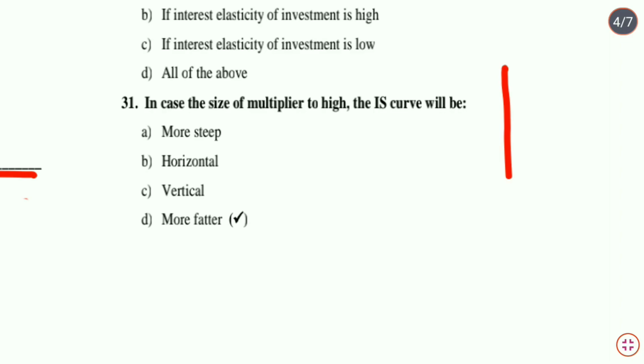मैंने मल्टीप्लायर के बारे में पहले कहा था आपको कि was first developed by F.A. Kahn. Then J.M. Keynes propounded the concept of multiplier. But what multiplier actually is? It is a numerical coefficient showing the effect of change in total investment on the amount of total national income. That means change in the national income as a result of change in initial investment.